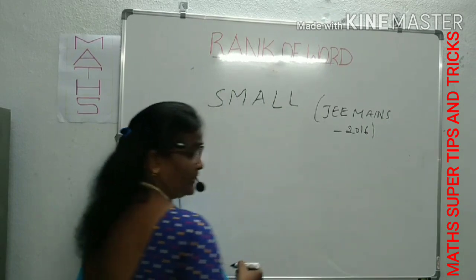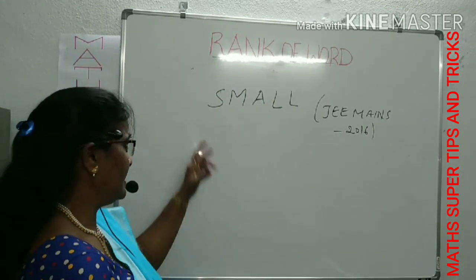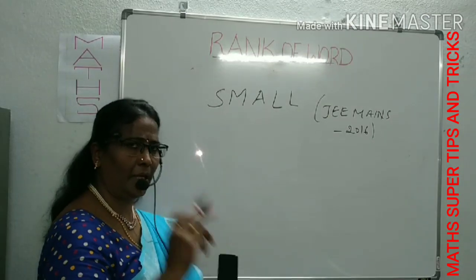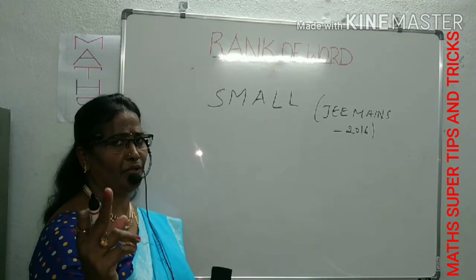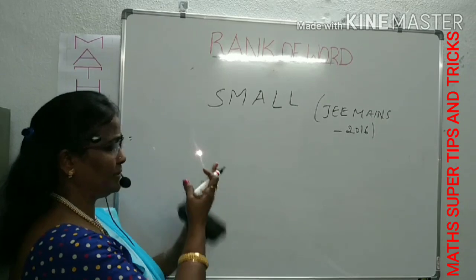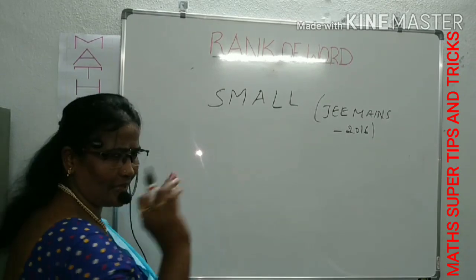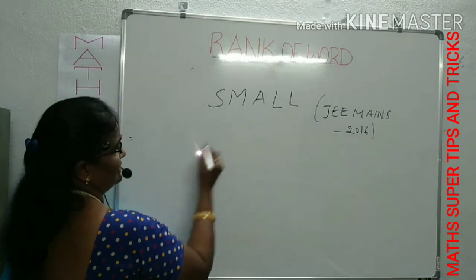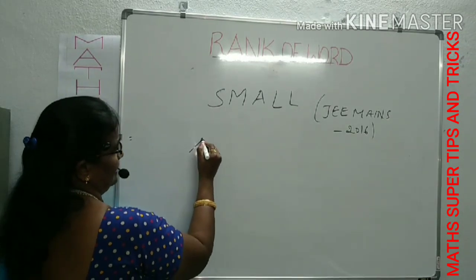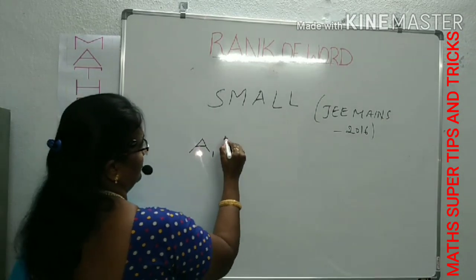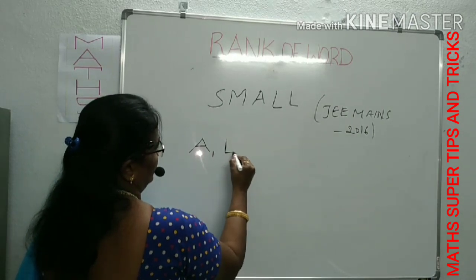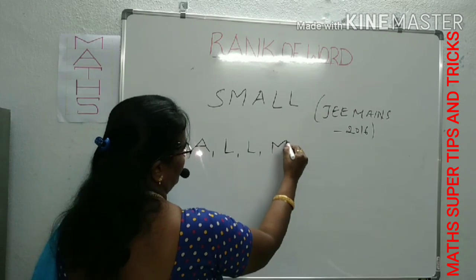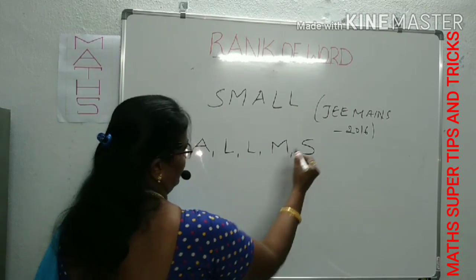Okay, in this word, what you can observe is that there is a repetition. What is repeated here? L is repeated. Maybe one letter will be repeated, maybe more than one letter also repeats. First, one letter repeats, what you can do for this one? Process is same. First you write, as usual, alphabetical order. What is the first letter? A. Next L, L, two letters are there, we write both of them. M. Then S. Alphabetical order.